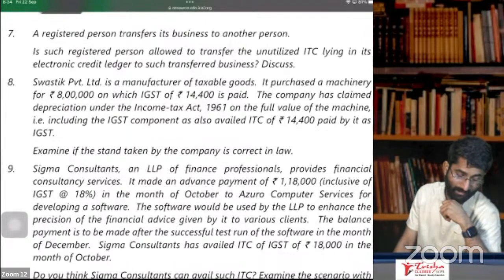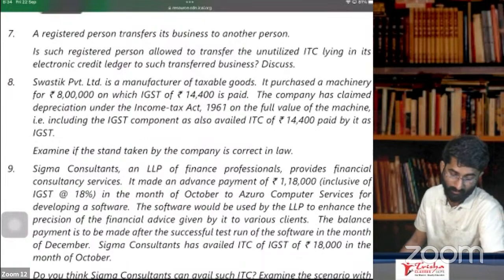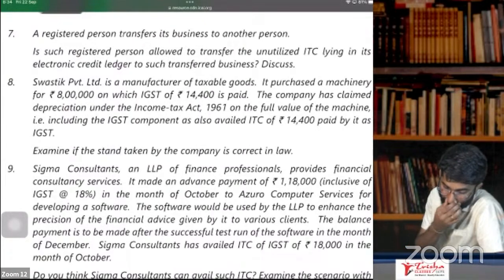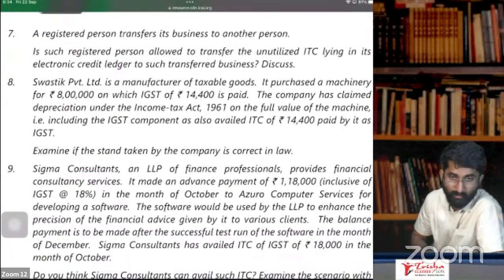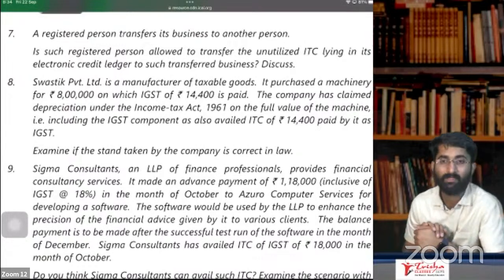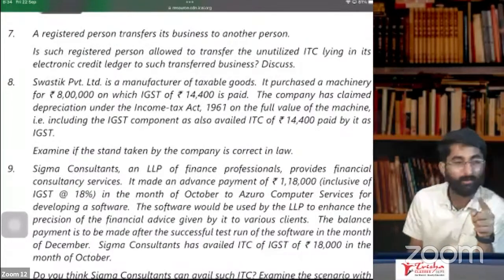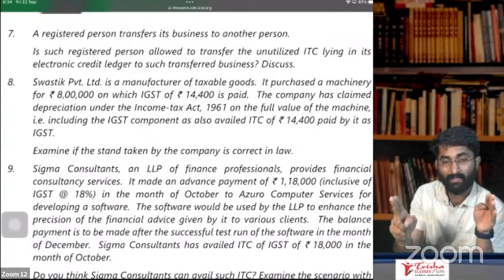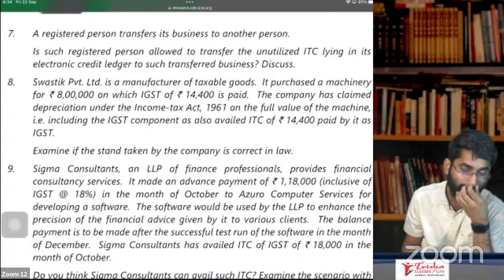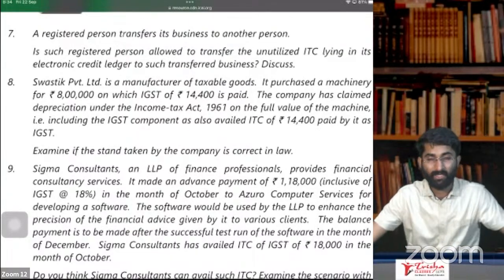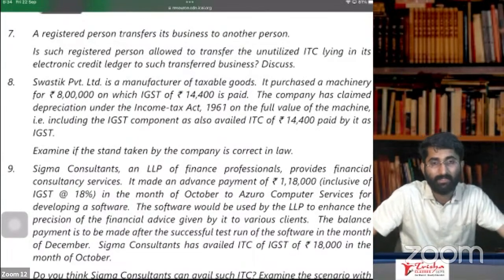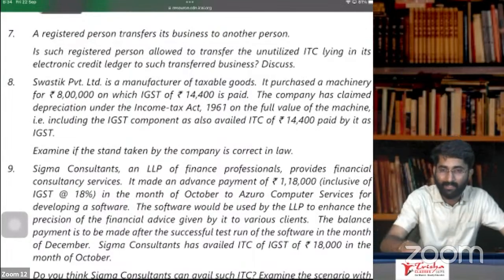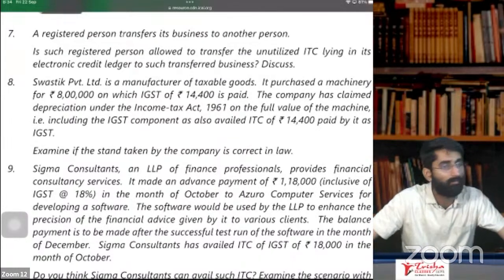So the company has claimed depreciation under the Income Tax Act on the full value of the machine. Full value is nothing but including the GST, IGST component, and also availed ITC. Is it possible? If you go for depreciation, you cannot claim ITC. If you claim ITC, you cannot go for depreciation. That we discussed in section 16, subsection 3. As per section 16, subsection 3, you can go for ITC or you can go for depreciation. Both not possible.